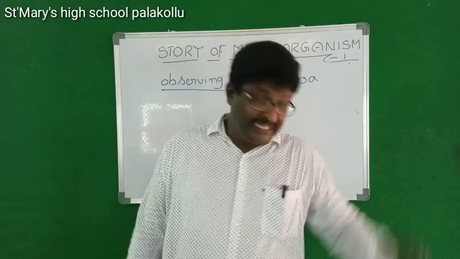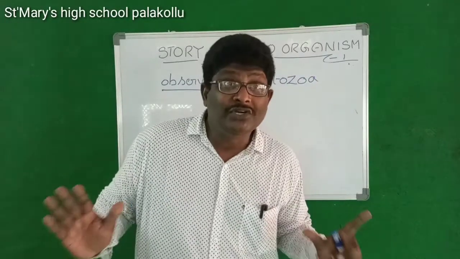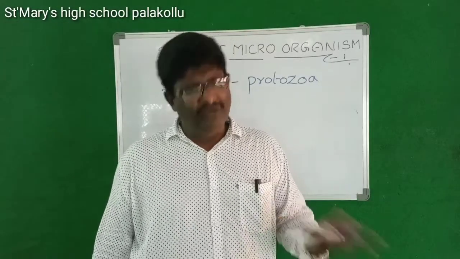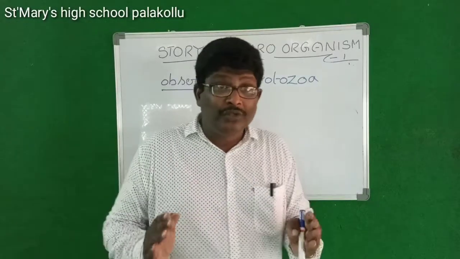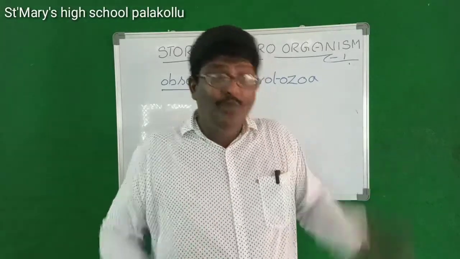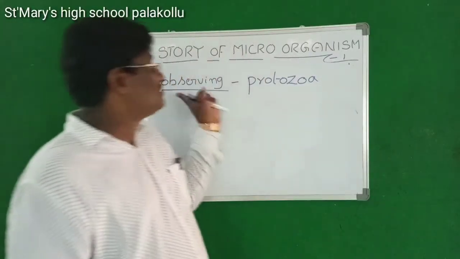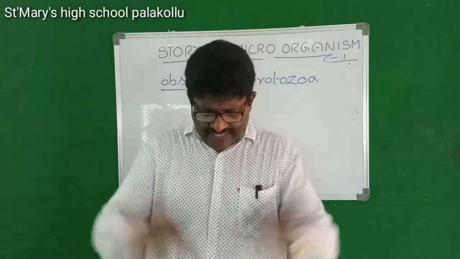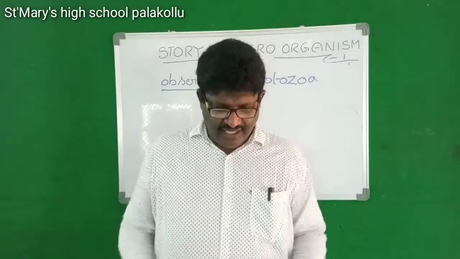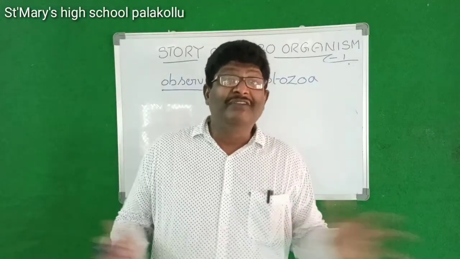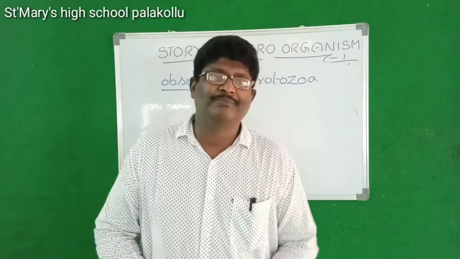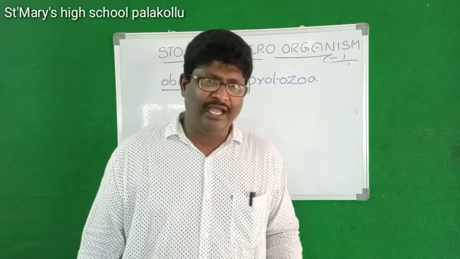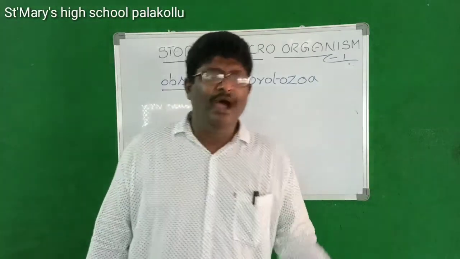What do we find out? In that water, some of the protozoa we will find: some amoeba or paramecium, vorticella, whatever it may be. Like that, we are observing protozoa. In this way, we will observe different types of microorganisms. Maybe algae, maybe bacteria, maybe fungi, maybe protozoa, maybe arthropods.